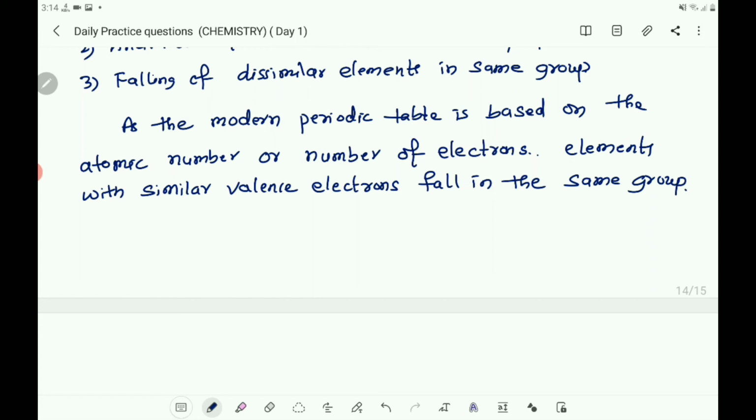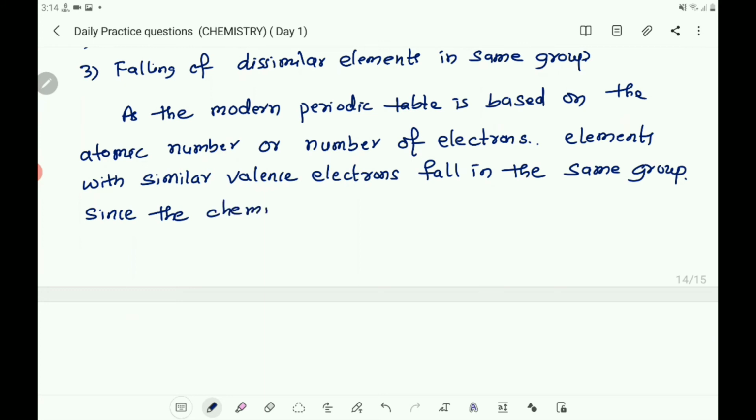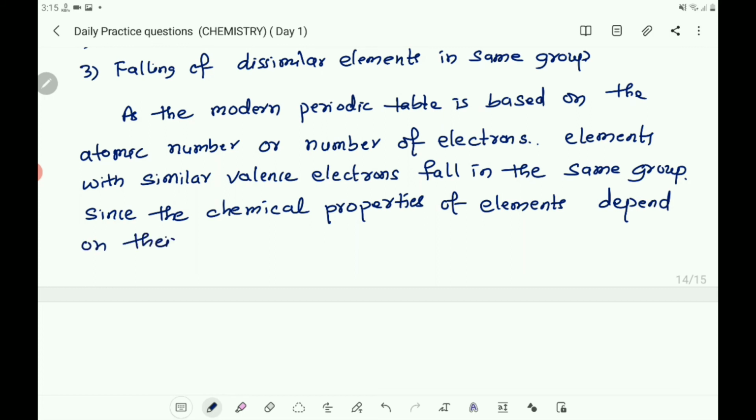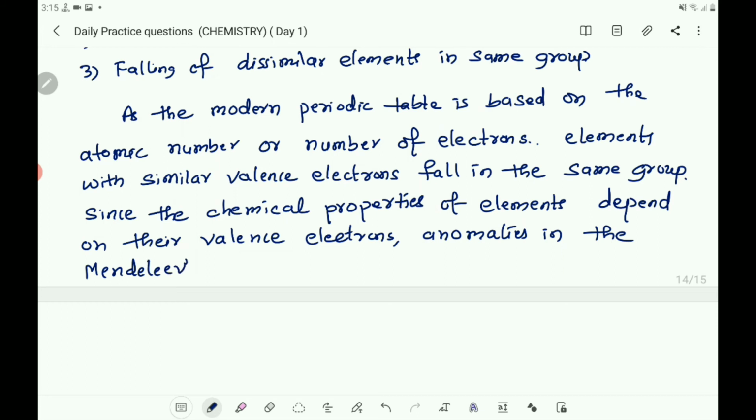Since the chemical properties of elements depend on their valence electrons, anomalies in the Mendeleev's table are automatically removed.